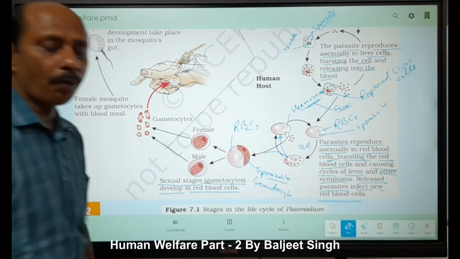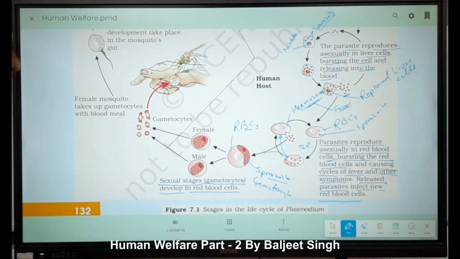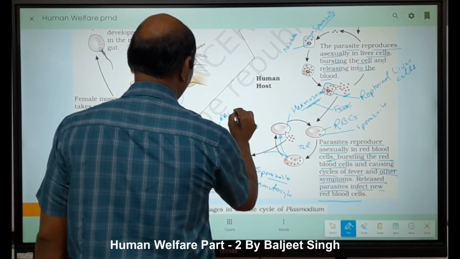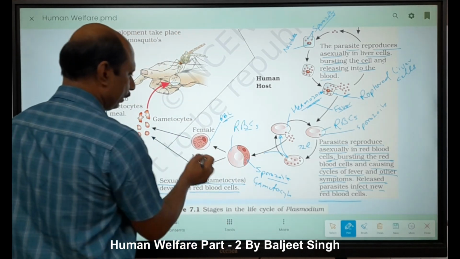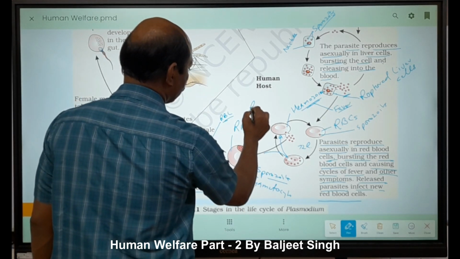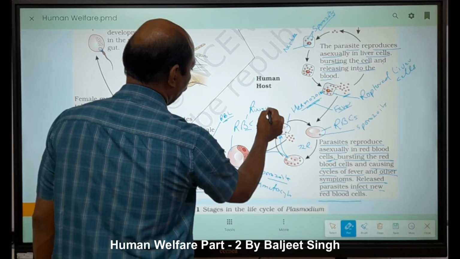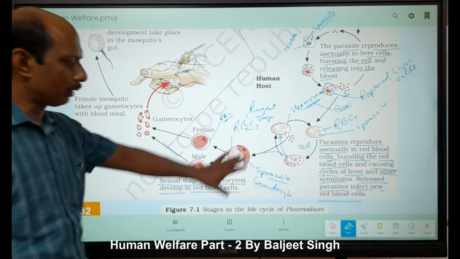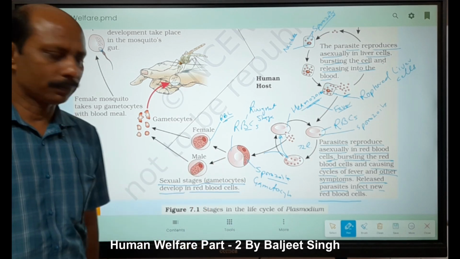Right? So two types of gametes are present in two different RBCs, not a single one. Look, this is called the ring stage. This stage is called the ring stage, because at this stage the RBC looks like a ring.